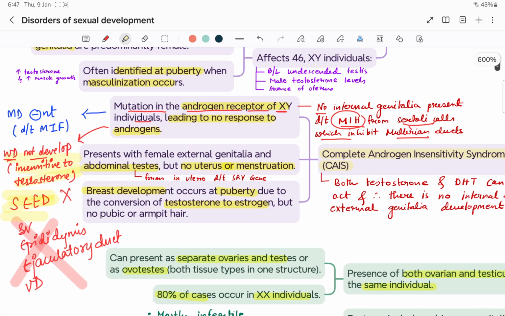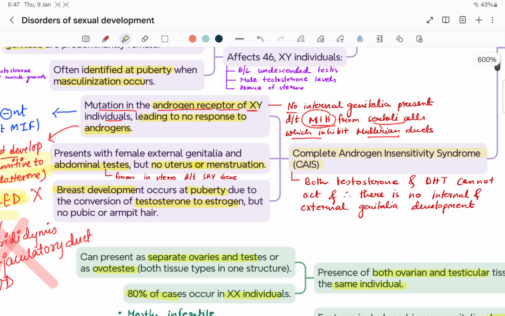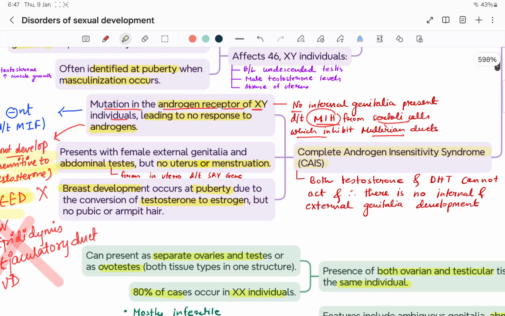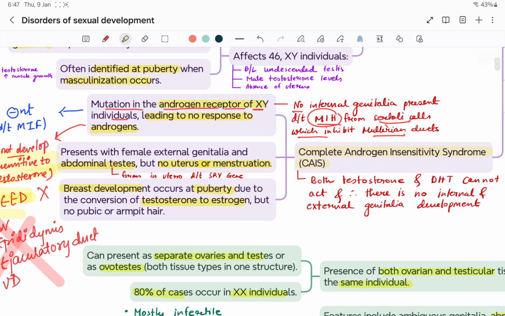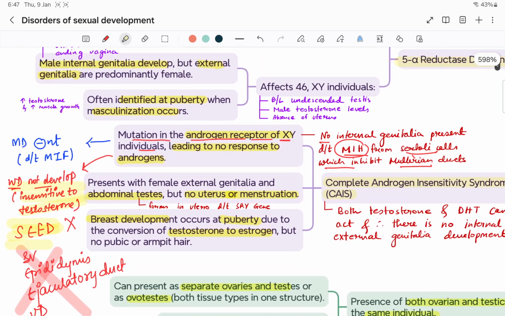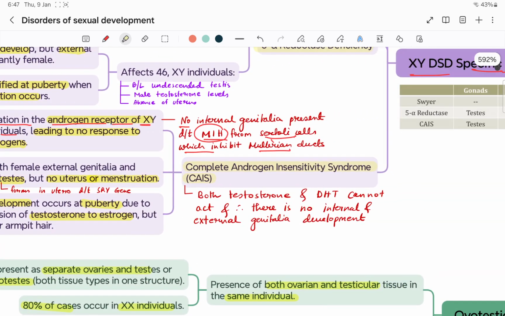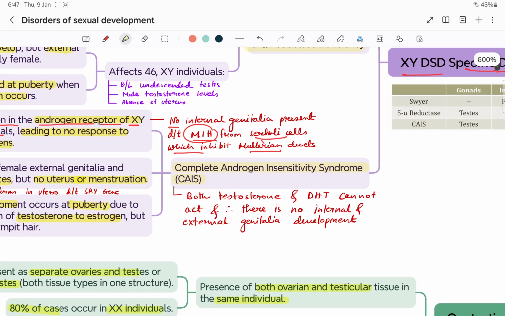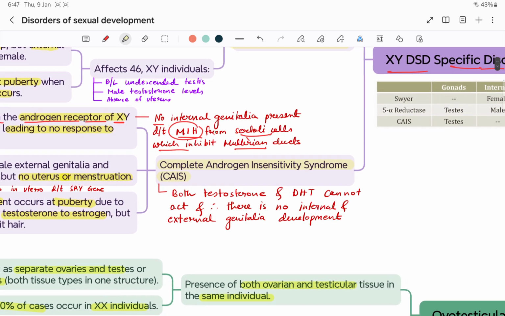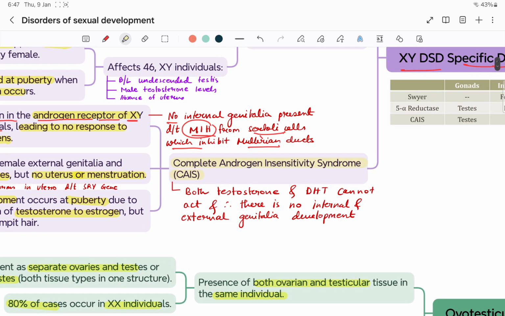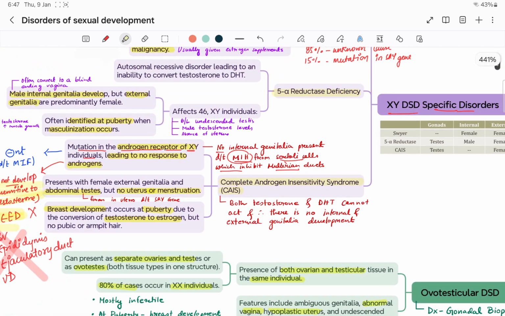There is no menstruation. Breast development will occur at puberty due to the conversion of testosterone to estrogen, because the enzyme aromatase is important for this conversion, and that is present. So the conversion will be there, but there is insensitivity at the pituitary and hypothalamus level, and there is no pubic and armpit hair. Both testosterone and DHT cannot act. Therefore, there is no internal and external genital development. So overall, there is androgen insensitivity in these females.